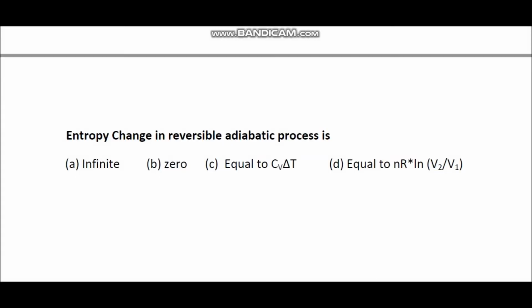Next question is entropy change in reversible adiabatic process. So in case of adiabatic process, we know that delta Q is equal to 0 because no heat can enter or leave the system.